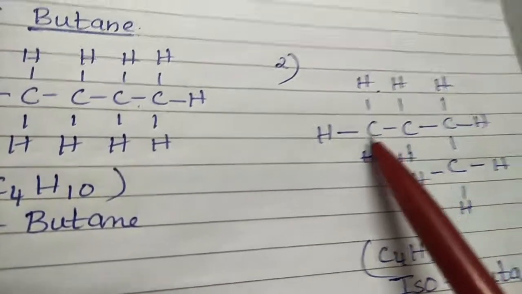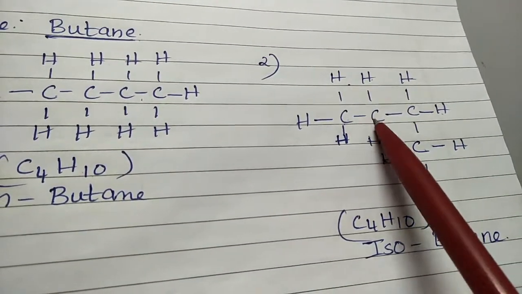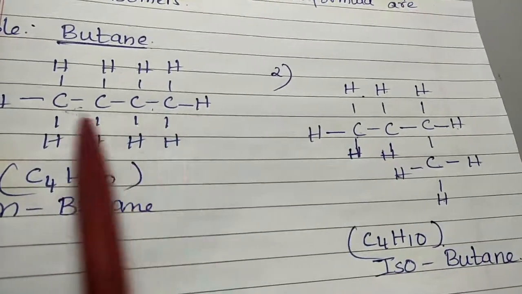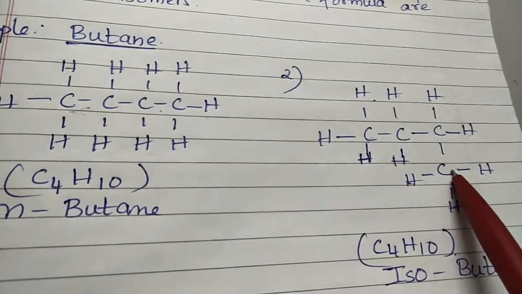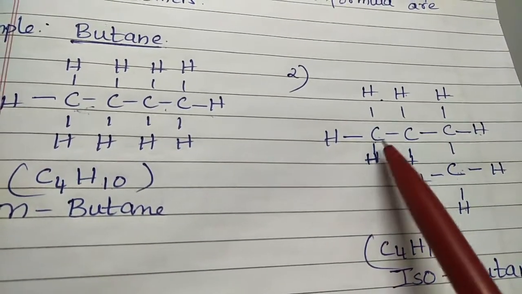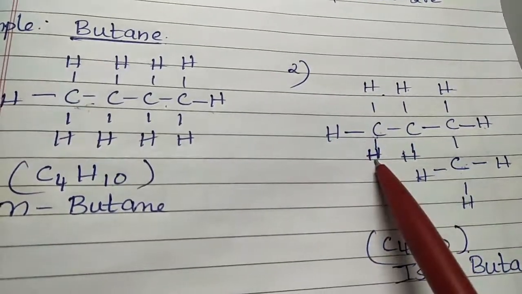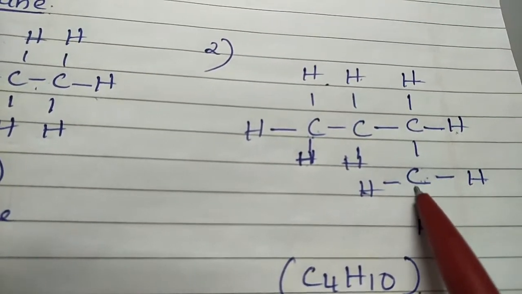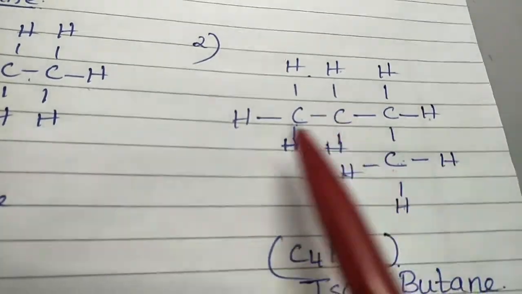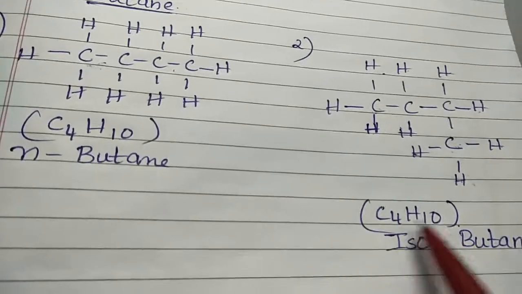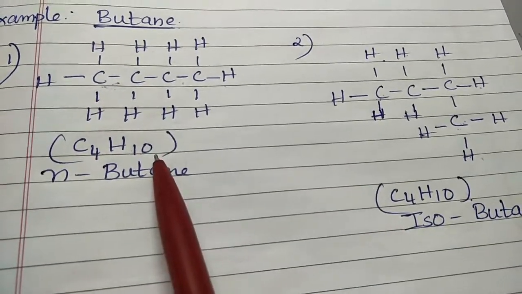Now this butane can also be written in this form, 1 2 3, and you can have a branch here of carbon instead of straight. This is straight, this is called branching. Now after putting the branching, if you put the hydrogen, this carbon atom has got 1 2 3, this carbon atom has got 2, this carbon atom has got 1 2, because its 4 bonds are already filled. Now this carbon atom has got 3. If you count the hydrogen, 1 2 3 4 5 6 7 8 9 10, so this will also have C4H10, this is also C4H10.